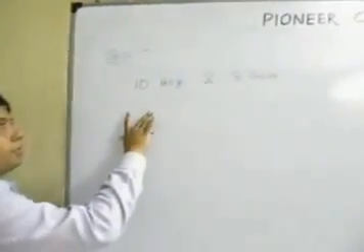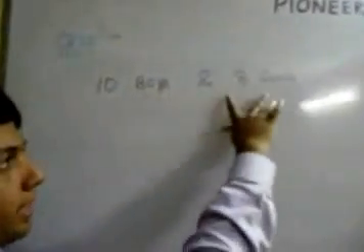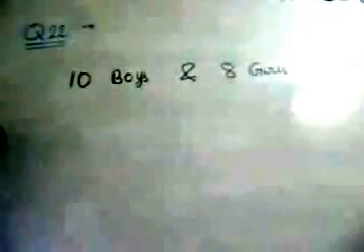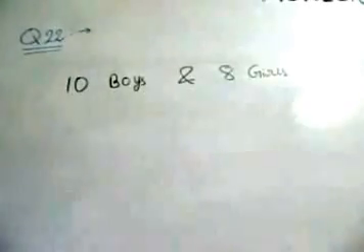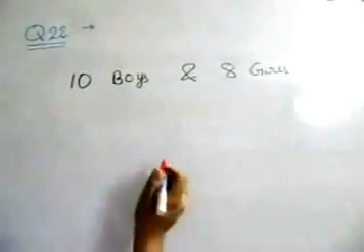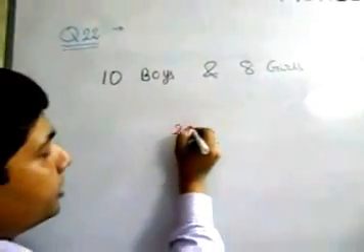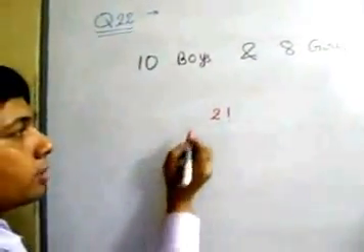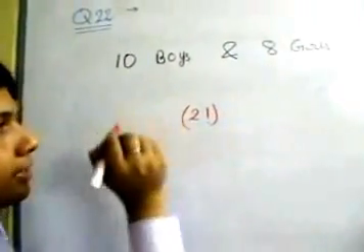Here in question number 22, 10 boys and 8 girls, in how many ways can we arrange them such that 2 particular girls, namely Reema and Seema, are always together. Since they are together, we can tie them. If you tie Reema and Seema, how many ways? In 2 factorial ways, because it may be possible Reema will come first or Seema will come first. So we can tie them together in 2 factorial ways.